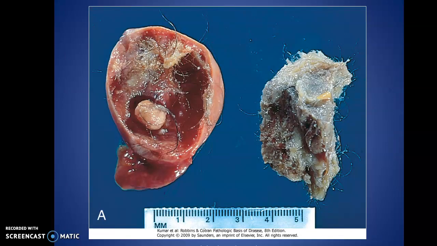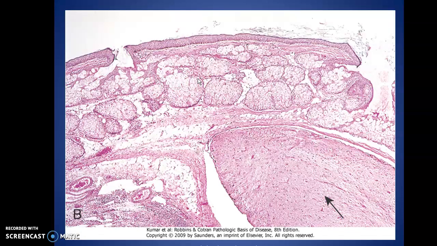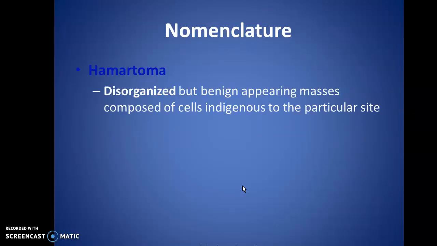This is an image of a benign cystic teratoma, which shows you sebaceous material, hair shaft. This is a teratoma, and what we find here is the ectodermal elements of skin, sebaceous glands, and we have some other elements here as well, like glial tissue seen here. What is a hamartoma? It is a disorganized but benign appearing mass composed of cells indigenous to that particular site.